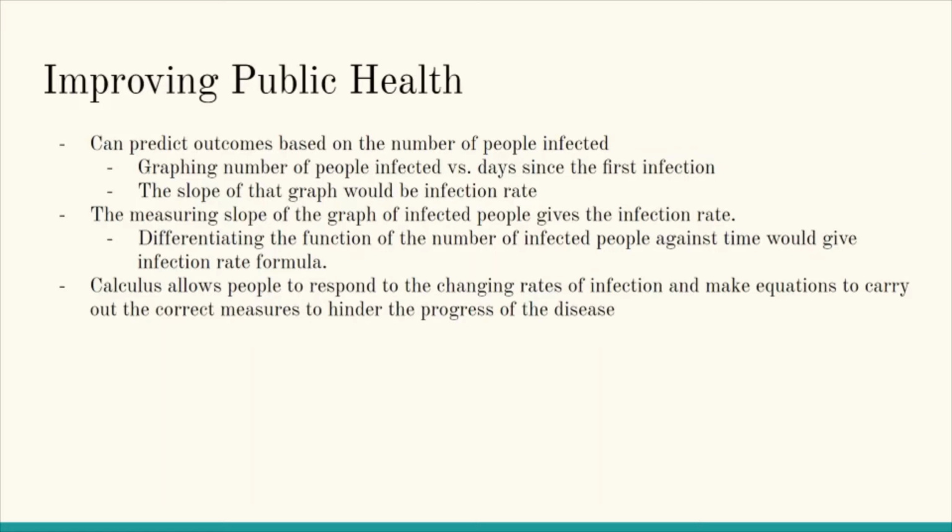Now that can be calculated using the knowledge of derivatives if the equation of the line of best fit is derived from the graph, and that function is differentiated. The slope can be found on any point of that graph, and this allows people to respond to how infection rate changes over time, and help put effective measures for diseases such as the flu or the common cold.